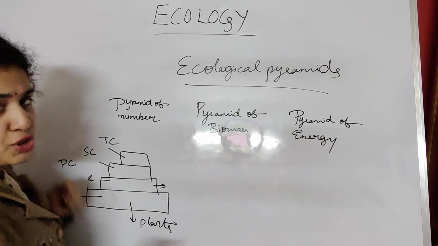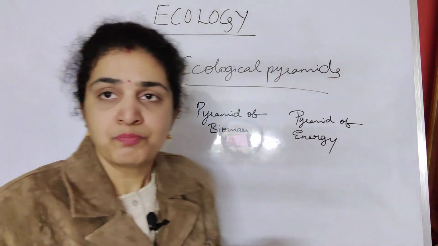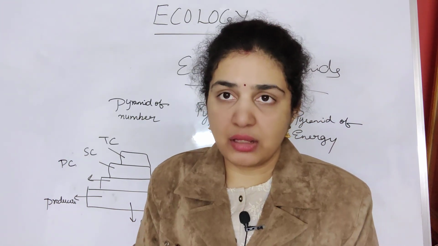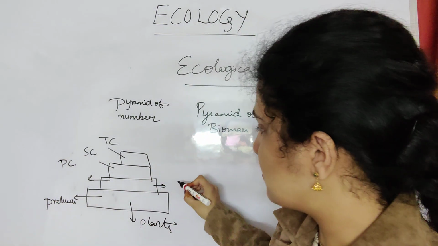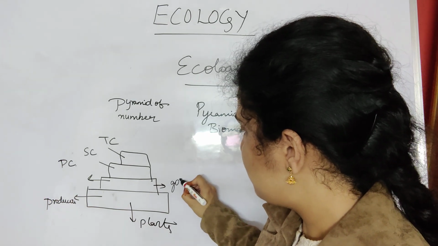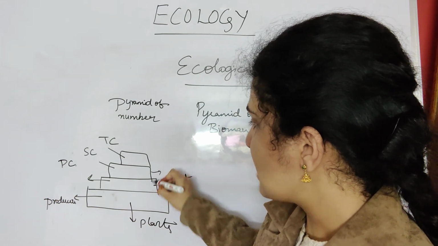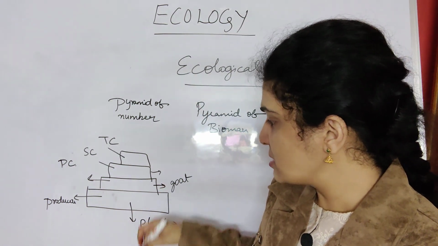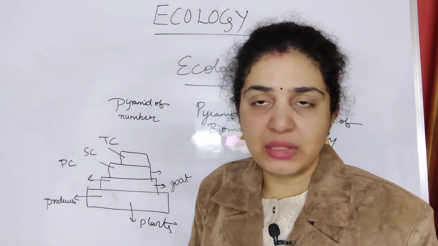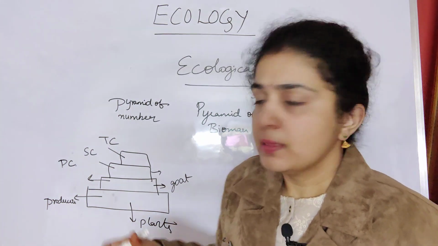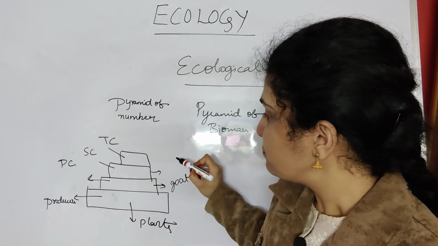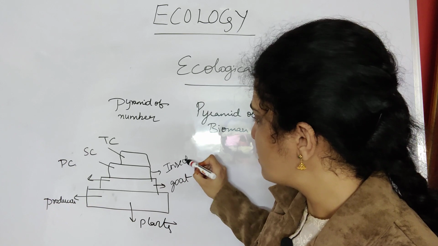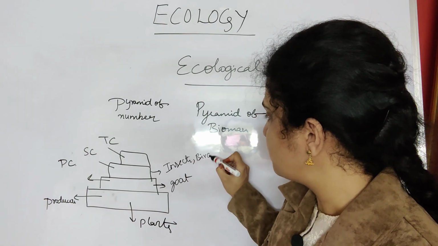For the primary consumers, it is like herbivores. Herbivores will be very minimal in number. Again, like goat or cow, you take numerous examples, these will be very few in number. Then secondary consumers means these goats will eat the plants. In turn, goats also will be eaten by some organisms. The goats are usually eaten mainly by insects, birds and all. These will come under secondary consumers.